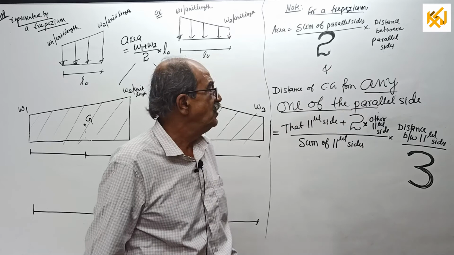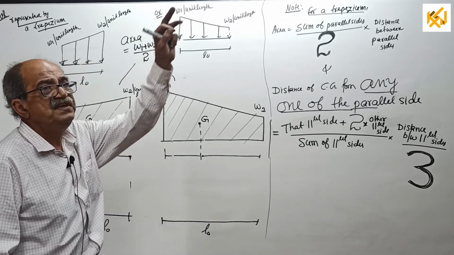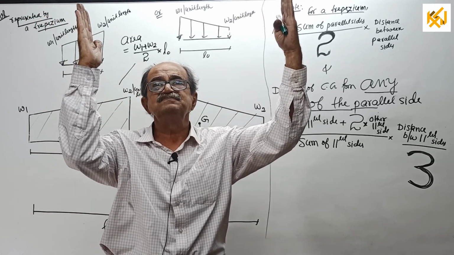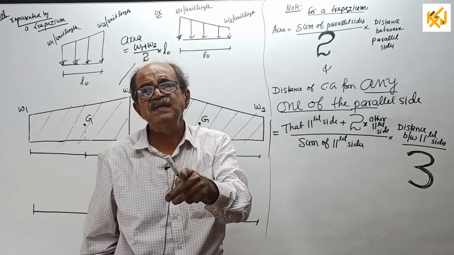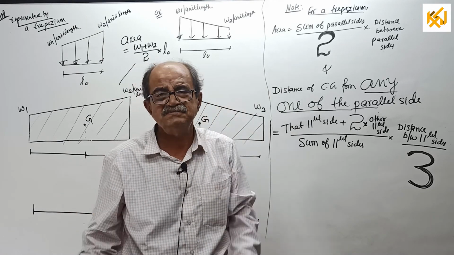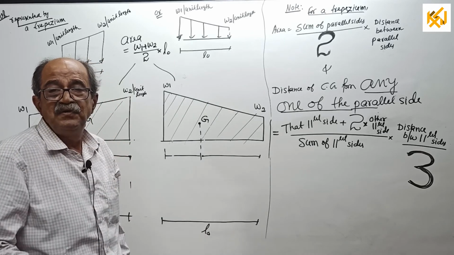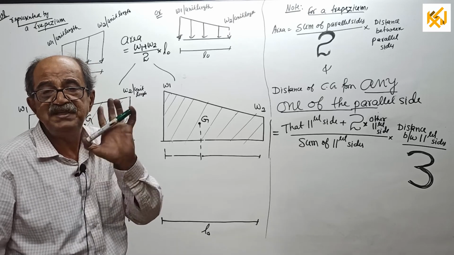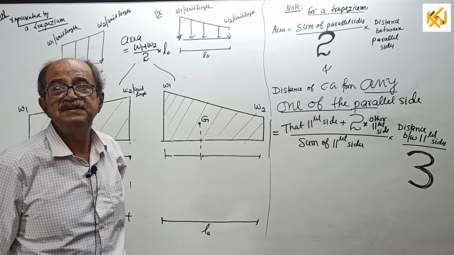Same way here. By words, the formula is, if you want to locate CG for a trapezium, there are two parallel sides here. I want this distance. You decide from which parallel side you want. Firmly decide. Then the formula is that parallel side, from where you are measuring the distance of CG. See, CG is not measured, CG is located, distance is measured.